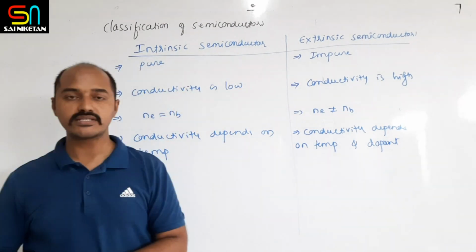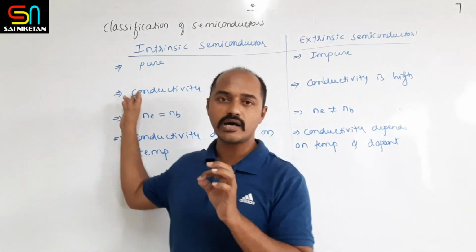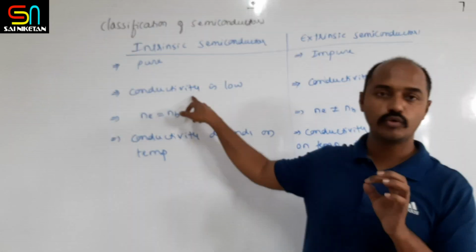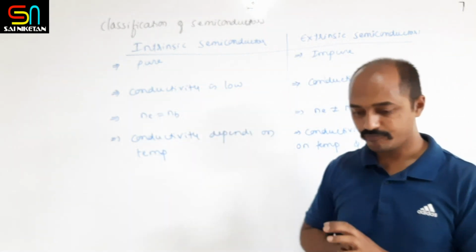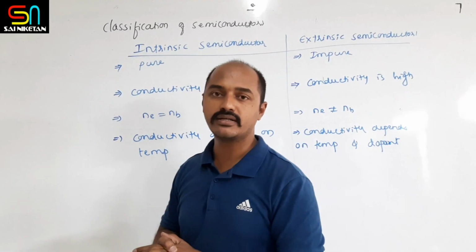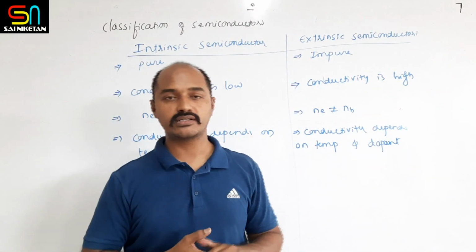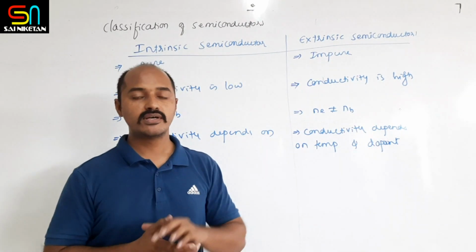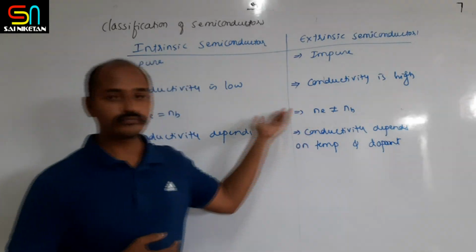The second difference is that intrinsic semiconductors are poor conductors; their conductivity is very low, whereas the extrinsic semiconductors' conductivity is higher because of certain impurities.